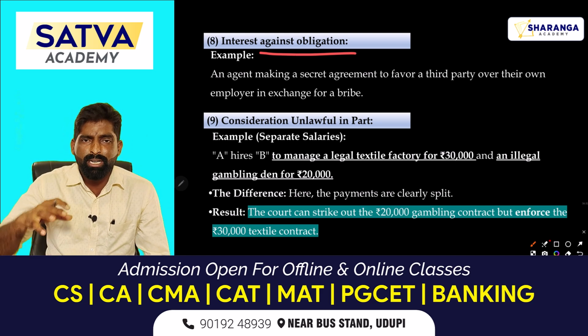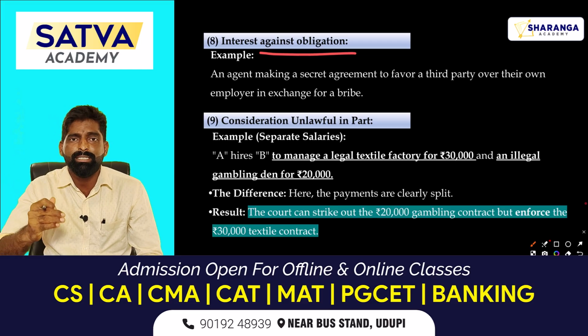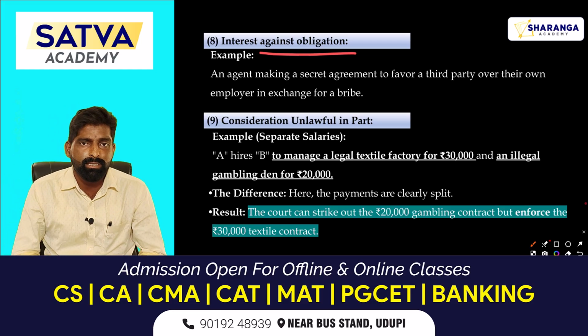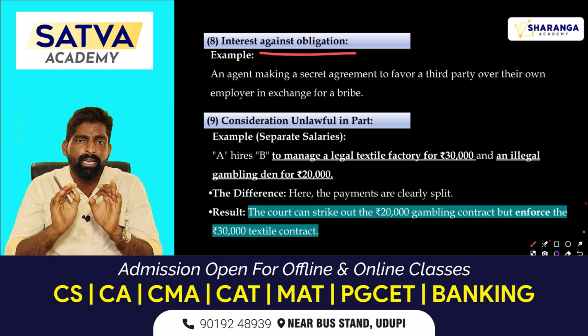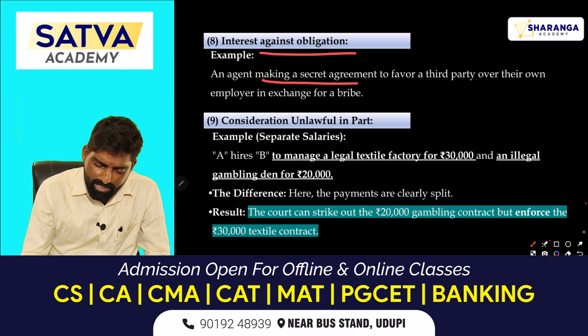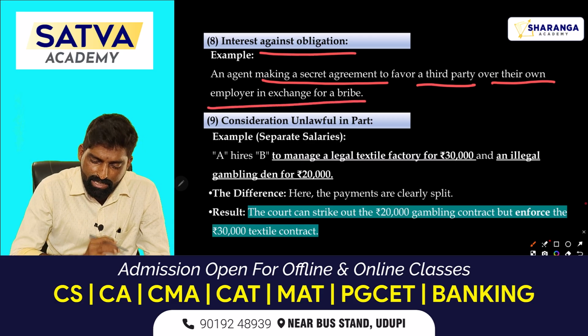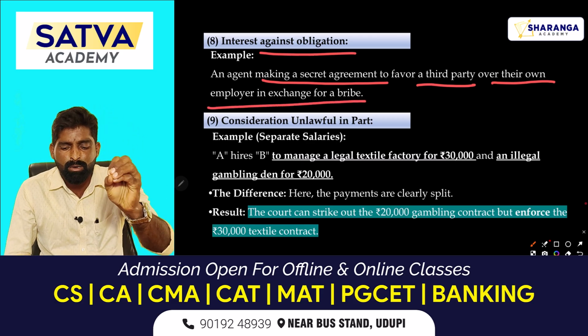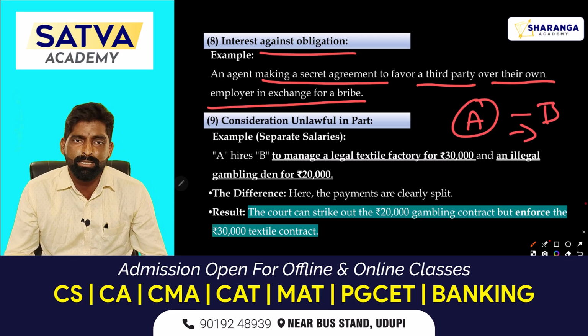See, assume you already make a contract and again you are making any other contract which violates the interest of the parties, then such a contract will be a void contract and it is illegal consideration. See, for example, an agent making a secret agreement to favor a third party over their own employer in exchange for a bribe. Assume person A is appointed by person B as an agent to do his business or else to